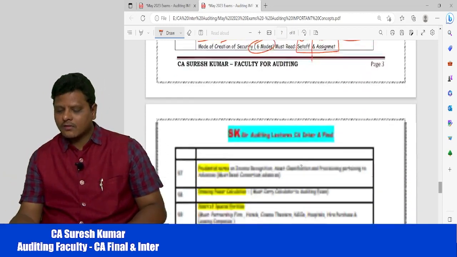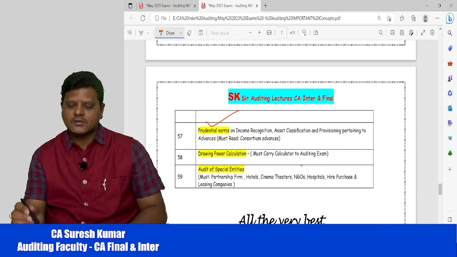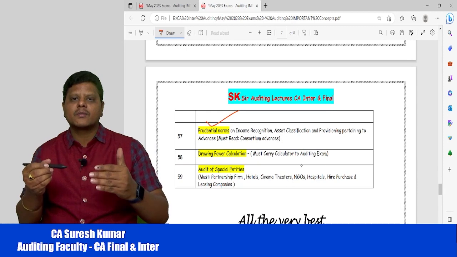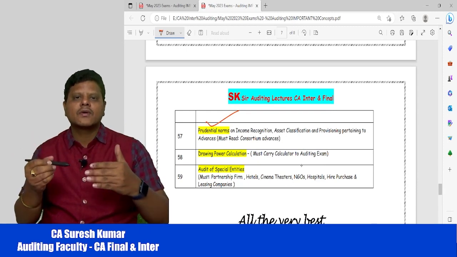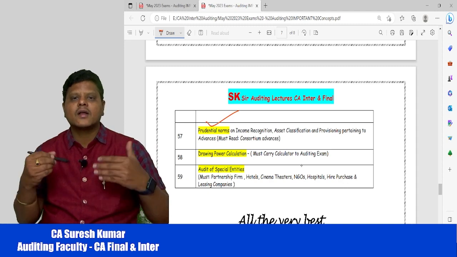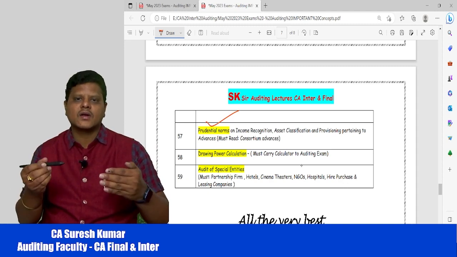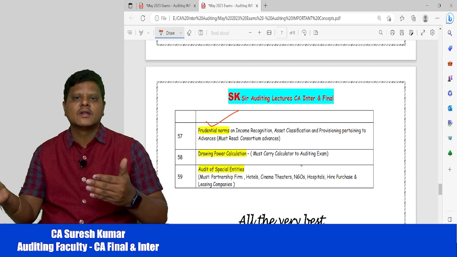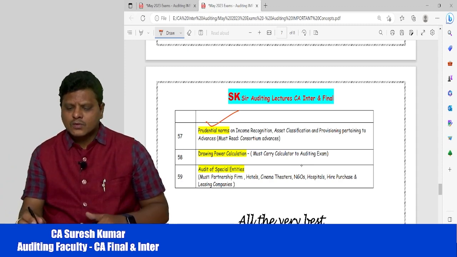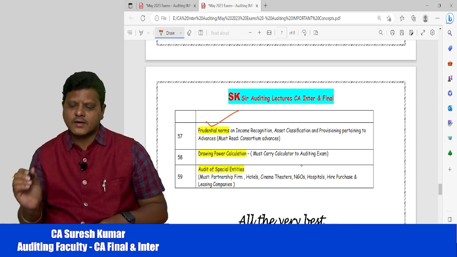Now coming to, my dear friends, prudential norms. In case of a bank, the main income for the bank is interest income. So interest income is generated based on the loans. When the loan is not repaid by the borrower, I cannot recognize the income. When I should recognize, when I should not recognize, when the loan will become a non-performing asset, then what is a performing asset. All these things you can go through in the prudential norms of Reserve Bank of India.